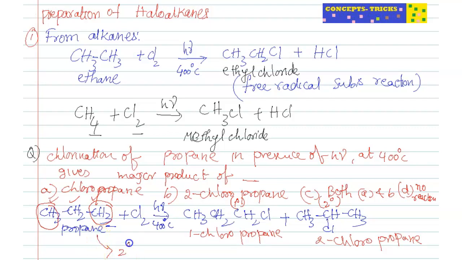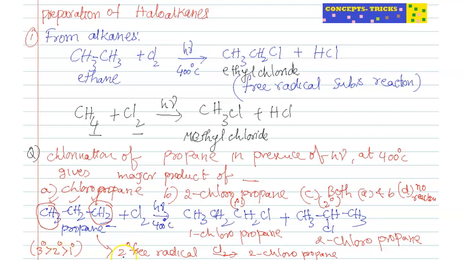Here the secondary free radical on chlorination gives 2-chloropropane. But in case of 1-chloropropane, primary free radical is involved. Normally tertiary free radical is greater than secondary free radical, greater than primary free radical in stability. So more stable means major product.